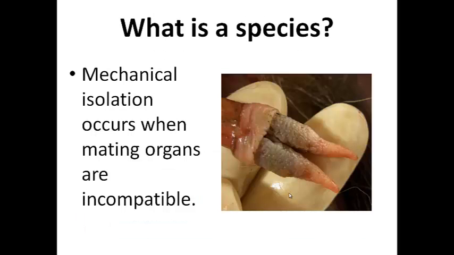Okay. All right. Now this may be a little disturbing, but mechanical isolation. Mechanical isolation is interesting and occurs when, let's assume that these species live in the same place, they mate at the same time, they're fertile at the same time, their behaviors are okay, but they go to mate and their parts simply don't fit. So this is a very dramatic example.